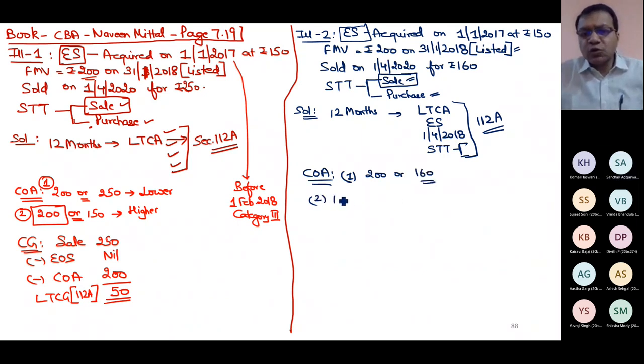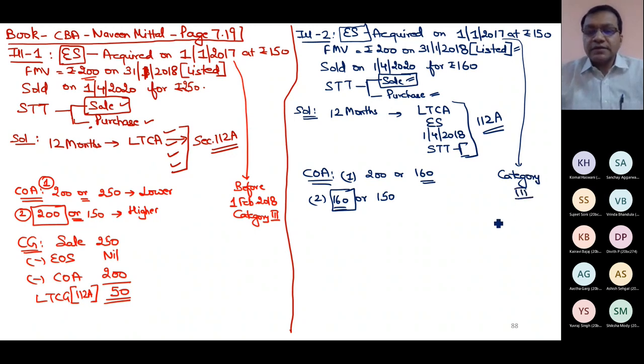Step 2: this lower or actual cost, actual 150, which is higher, 160. This is my cost of acquisition. And do remember, I'm applying category 3 because I have purchased these assets before 1st Feb 2018.